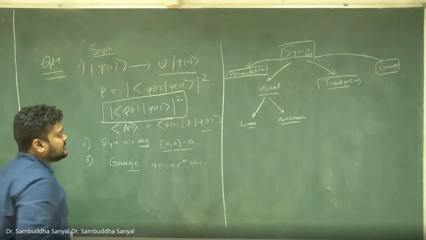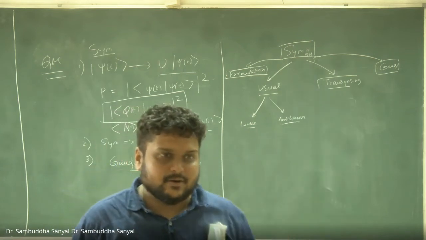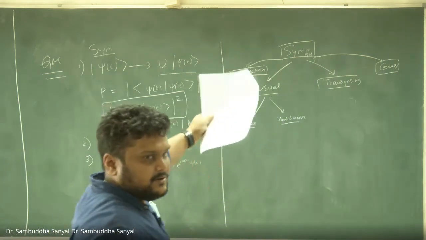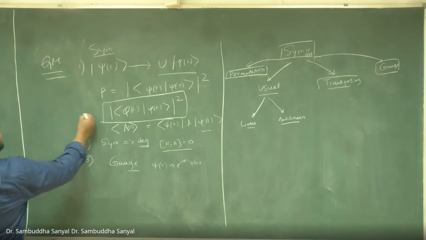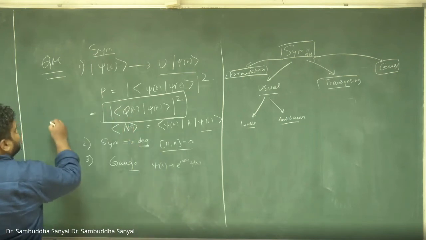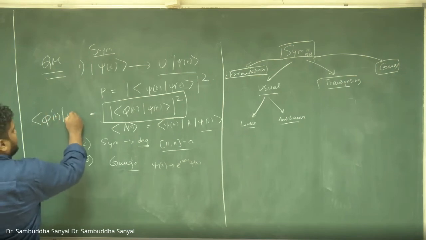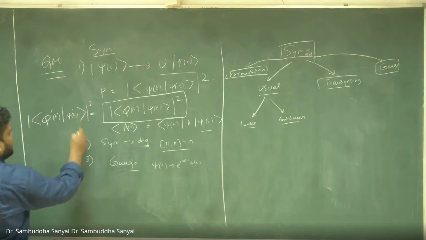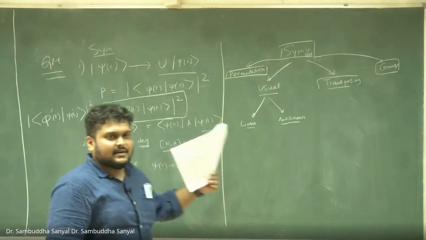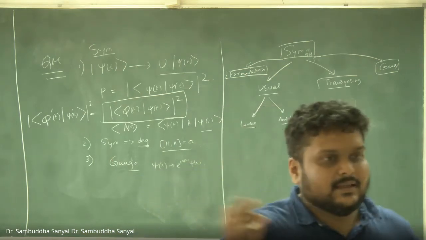Let's just look at this, because if I make phi as psi, then it is the same as the thing you wrote at the top. So what does it mean that this is preserved? It means this must be equal to, after transformation, phi prime, psi prime, mod square. I can remove the square, it doesn't matter, only the mod needs to be preserved. If the mod is preserved, then this is fine.